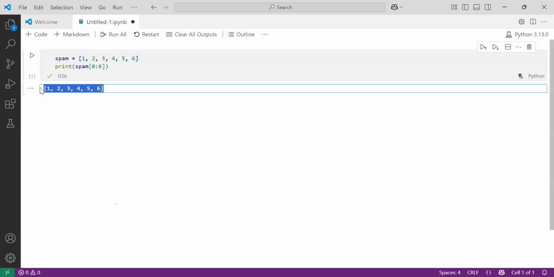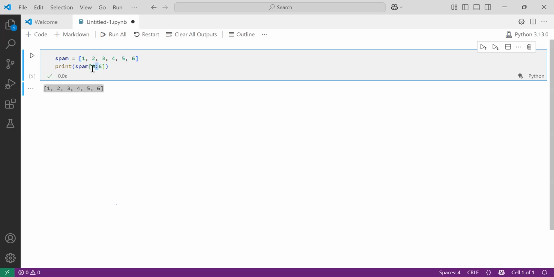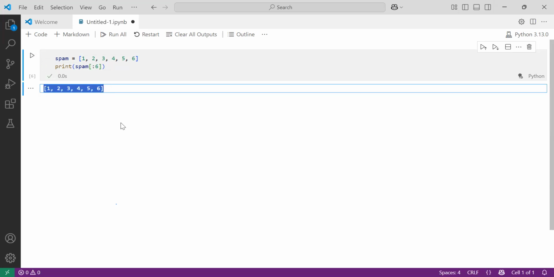Observe here, the same index it is returning. So the colon operator is telling that this is the start point and this is the end point. You need not even put 0 here, only colon 6. It will automatically consider from 0 to 6. Observe here, again you are getting the same output.